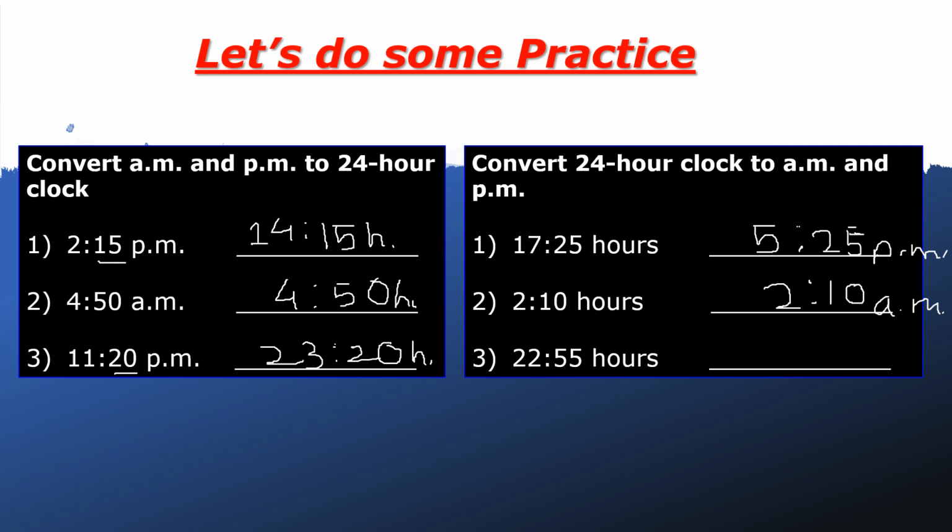22:55 hours. Because it is more than 12, we subtract 12 from 22. So what is 22 minus 12? Yes, friends, it is 10. 10 colon 55. We write the minutes place as itself, so 55. And we write it PM because we subtracted 12. PM.